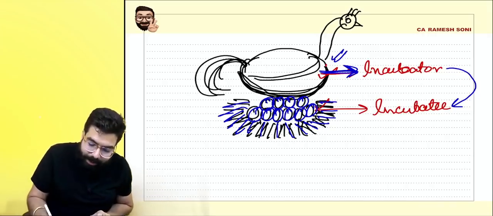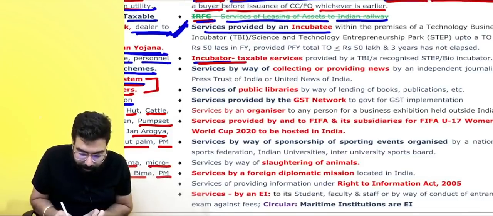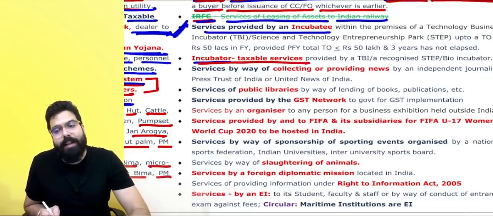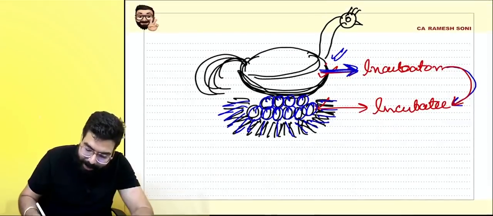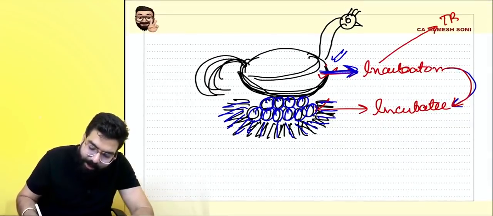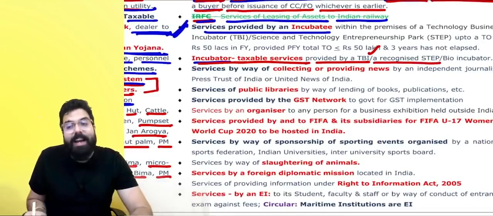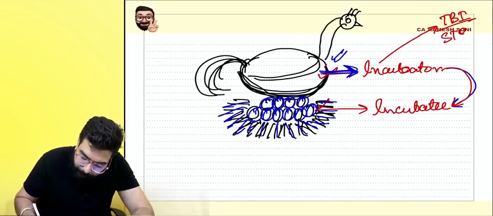So they are telling that whenever the incubator is providing taxable services, when they are provided by a technology business incubator, TBI, or a recognized science and technology enterprise park, or a STEP, or a bio incubator.